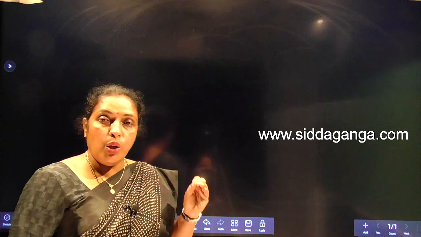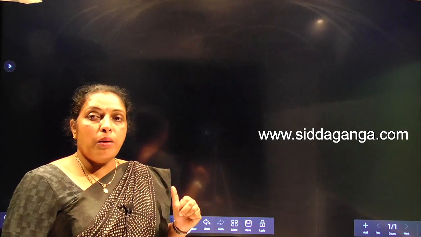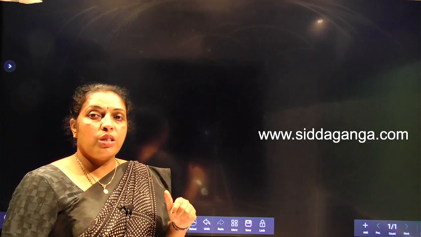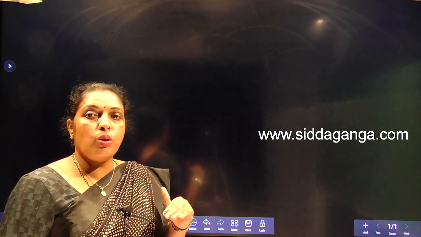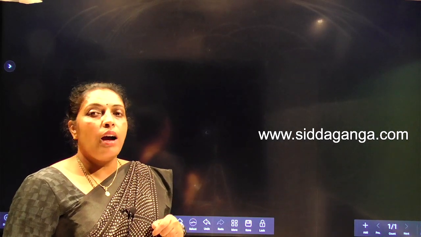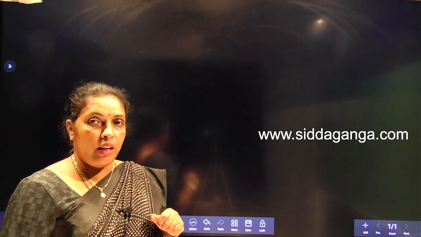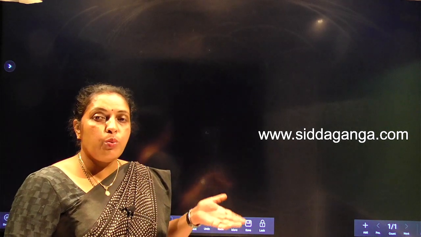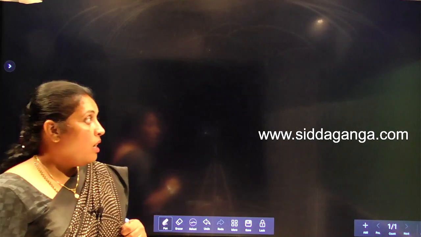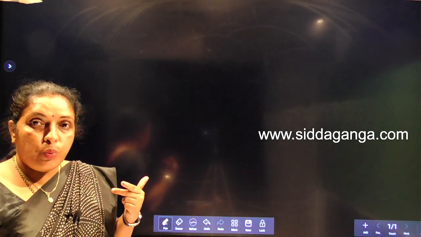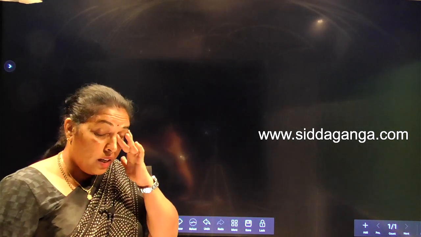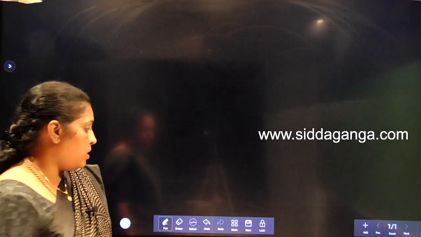Growth is continuous in plant cells, and in animal cells growth is seen only up to a limited period. And in living organisms, growth occurs due to cell division that occurs inside the living body. Hence intrinsic growth is seen in living things, whereas in non-living things we see extrinsic growth. And due to this, as we see growth in living and non-living, growth is not considered as a defining character.